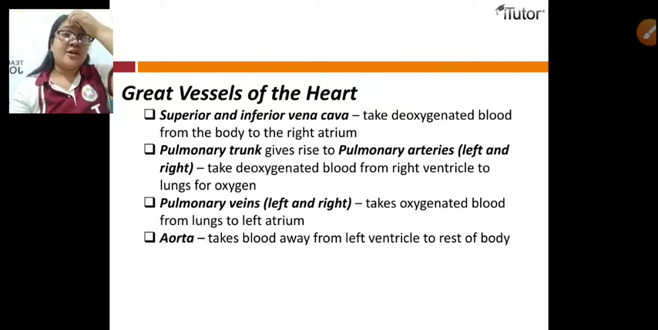Let's talk about the aorta. The aorta takes blood away from the left ventricle to the rest of the body. Take note, the aorta is the main artery that carries blood away from the heart to the rest of the body. It pumps blood to our whole body.